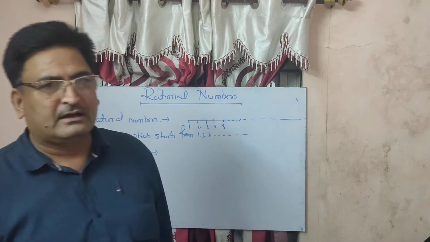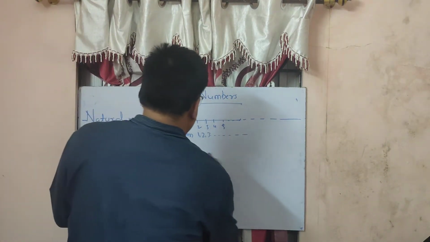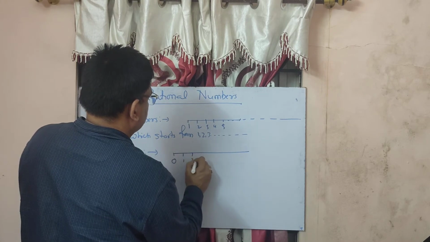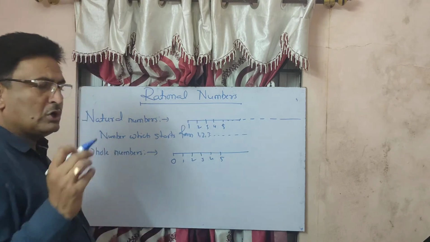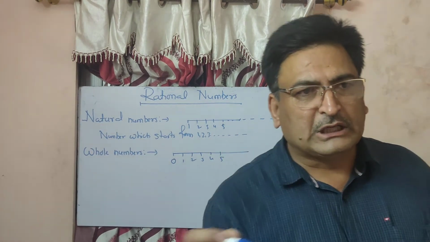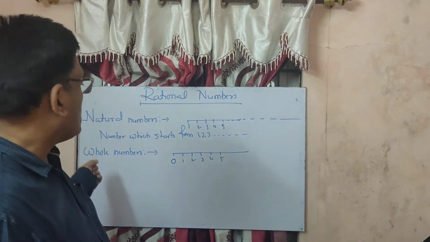Numbers which start from 0, 1, 2, like that, are known as whole numbers. For example, if you draw a line here, this is 0, 1, 2, 3, 4, 5. All positive natural numbers, including 0, are known as whole numbers.